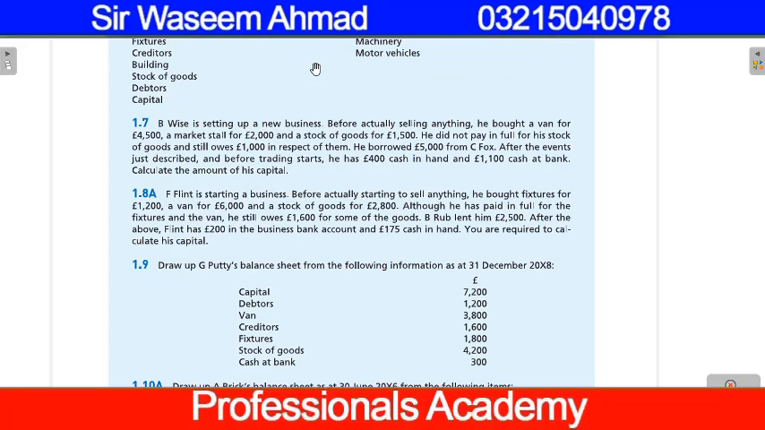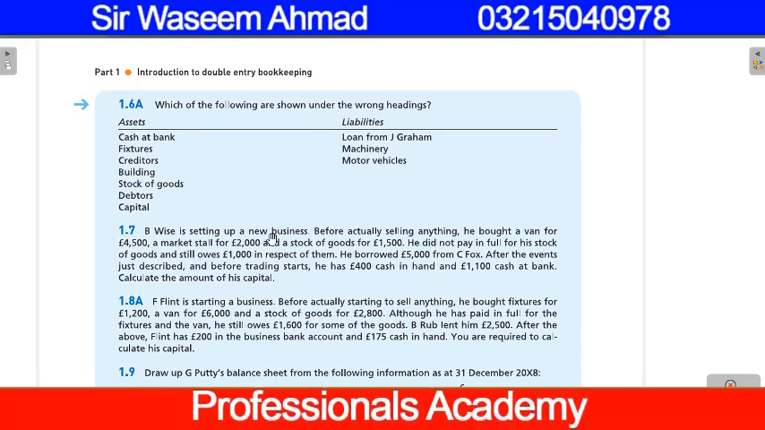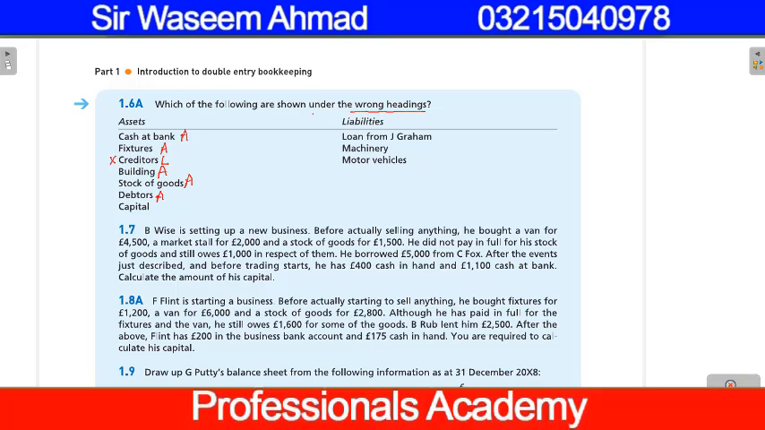In the next question again he is asking you to show the items which are shown under the wrong headings. Cash at bank asset, fixtures asset, creditors liability. So it is under the wrong heading. Building asset, stock of goods asset, debtors asset.